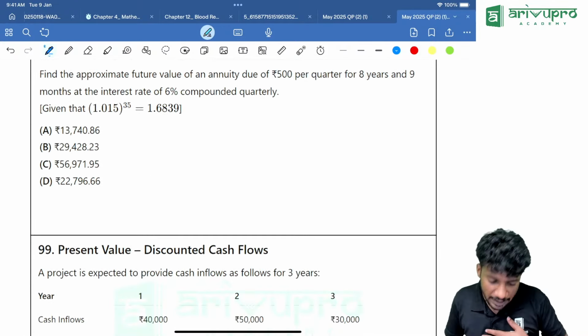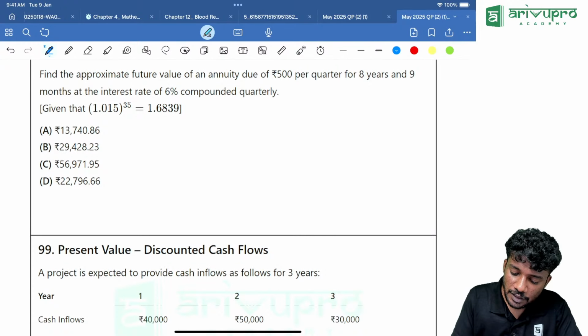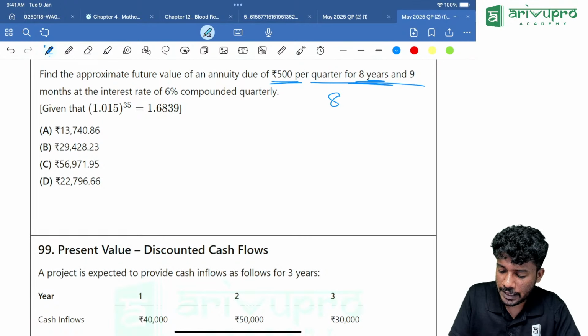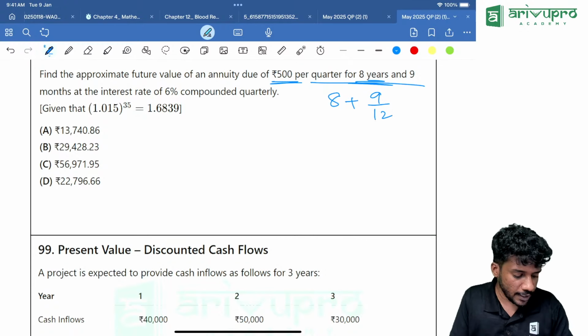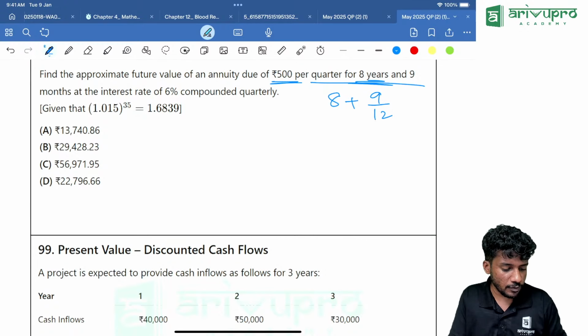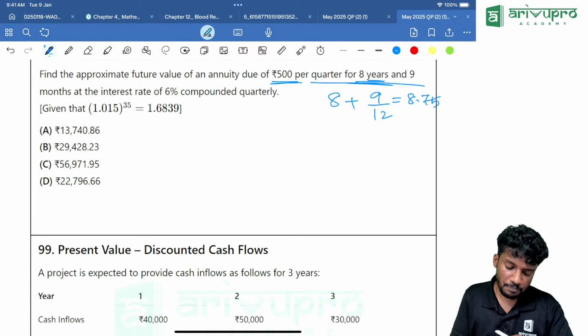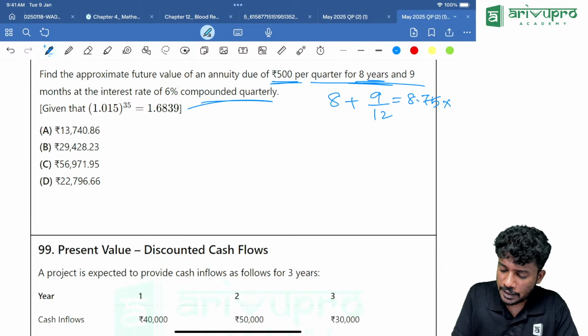Next one. Find the approximate future value of an annuity due of 500 per quarter for 8 years and 9 months. 8 years 9 months means 8 plus 9 divided by 12. 9 divided by 12 is 0.75. That means 8.75 years. But it is compounded quarterly, so into 4 is 35. Everything is given.